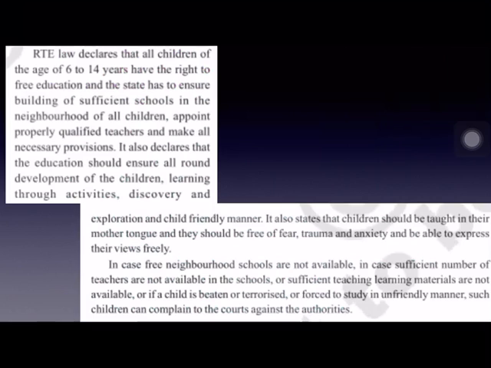RTE, Right to Education, also declares that all children of the age group of 6 to 14 years have the right to free education. And the state has to ensure that sufficient number of schools are built in the neighborhood of all the children. And the government also should see that qualified teachers are appointed, and all the necessary provisions are provided in the school. All the infrastructure needed by the school is provided. And it also declares that the education should ensure all-round development of the children. The education must be in such a way that it provides all-round development of the children.